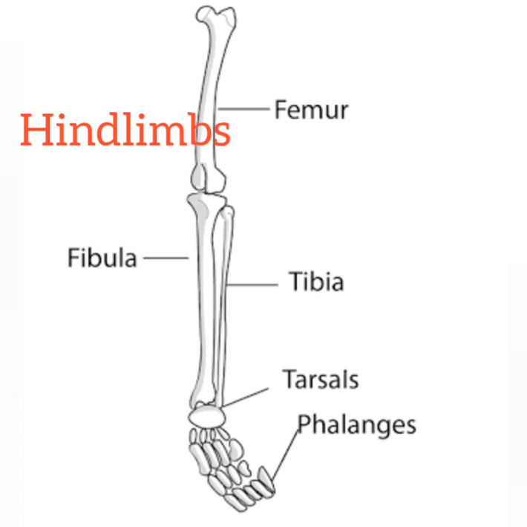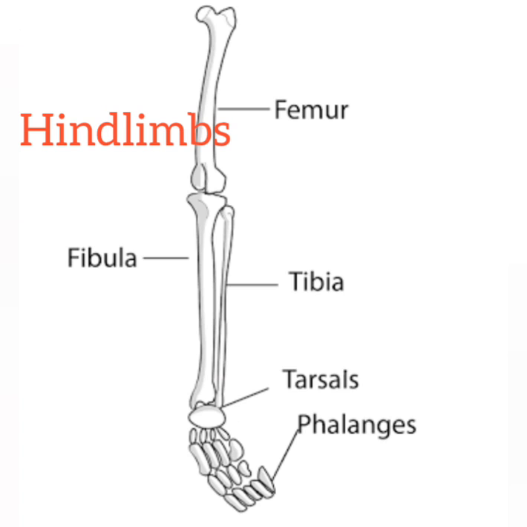The limbs are attached to the girdles in our body. The pair of shoulder or pectoral girdles: the upper limbs are attached to the backbone with the help of the pectoral girdle. A pair of hip or pelvic girdles: the lower limbs are attached to the backbone with the help of the hip girdle.